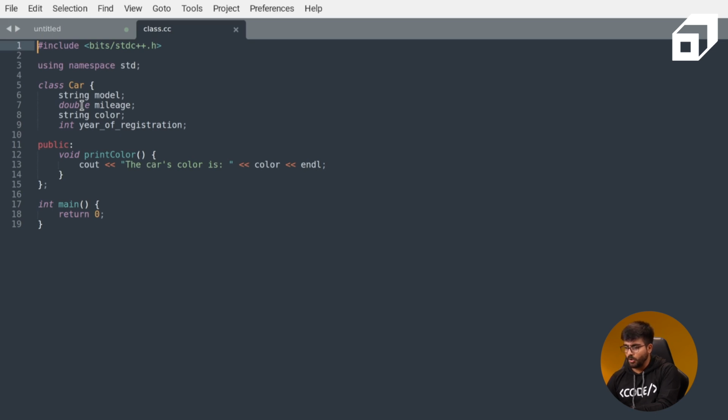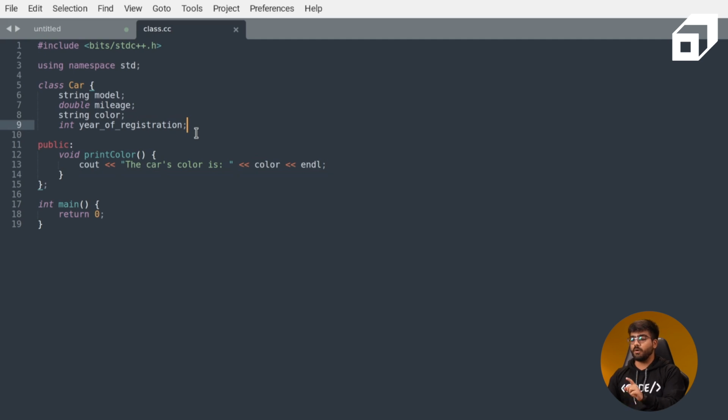But the member function print color has a public annotation on top of it, which means that print color is a public function. All the other entities, which are the data members, are private, because by default the access modifier is private in C++ object-oriented programming.